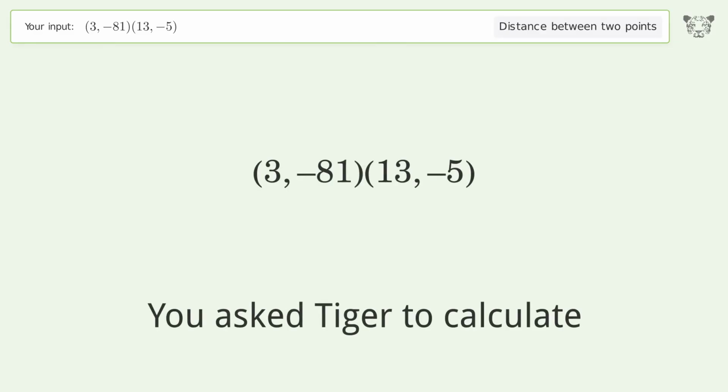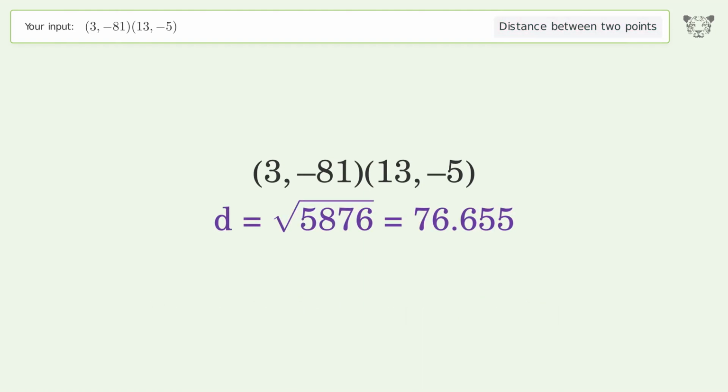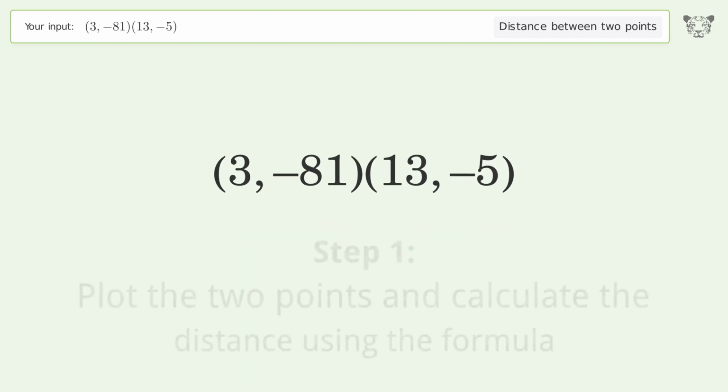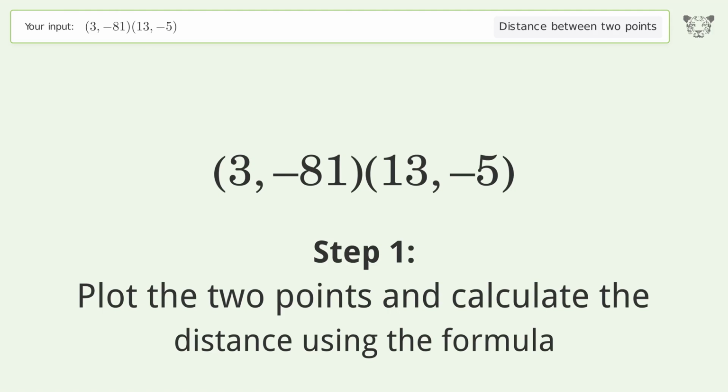You ask Tiger to calculate the distance between 2 points. The distance between the 2 points is the square root of 5,876, or 76.655. Let's solve it step by step. Plot the 2 points and calculate the distance using the formula.